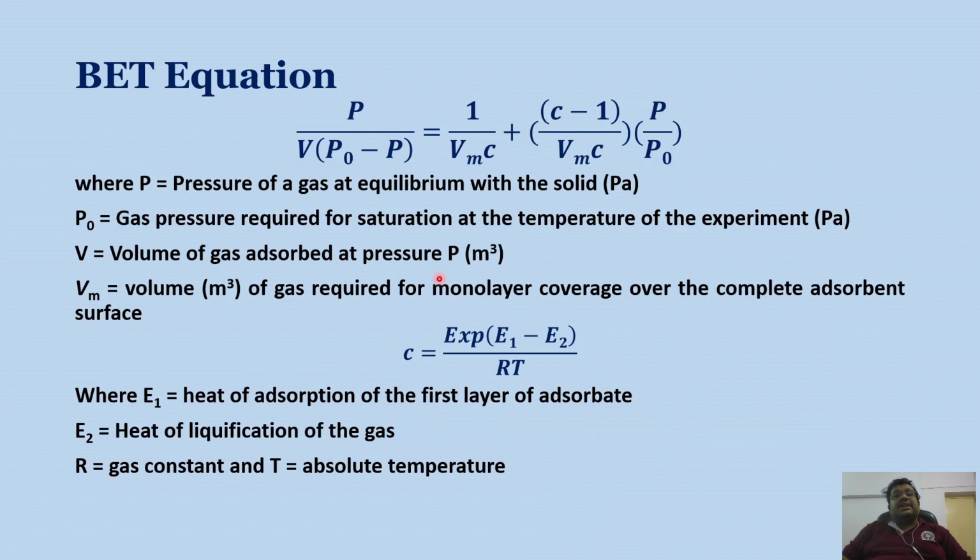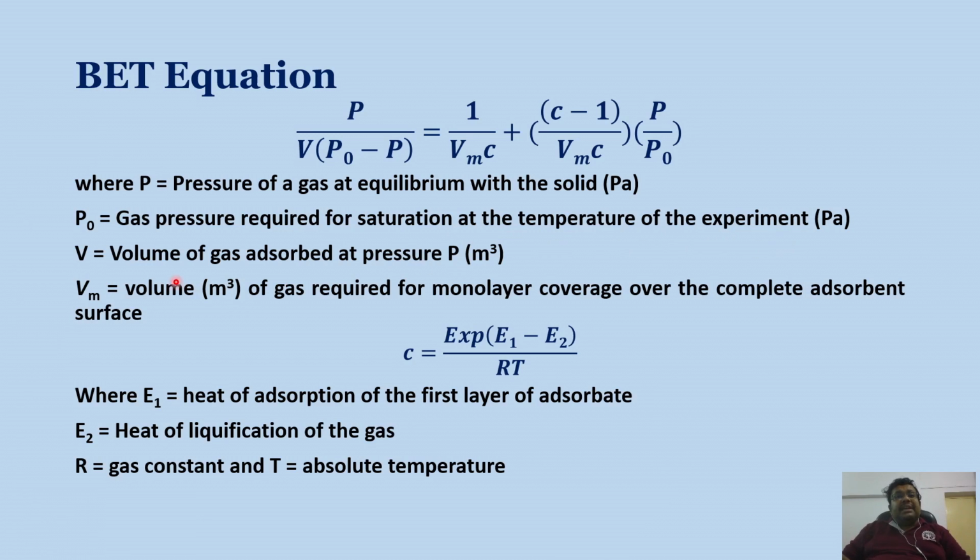This is the BET equation. P by V into P0 minus P equals 1 by VmC plus C minus 1 by VmC into P by P0, where P is the pressure of a gas at equilibrium with the solid, and P0 is the gas pressure required for saturation at the temperature of the experiment.